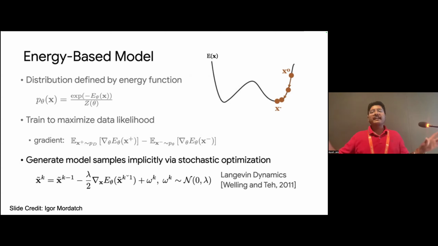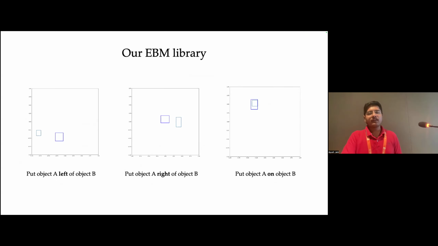So once you have trained this model, at test time, you can have any input representation at x0, and you just take some gradient descent steps. And if you take enough gradient descent steps, you would end up at a low energy minima position, which would satisfy the given concept. So in this work, we built a library of such energy-based models.